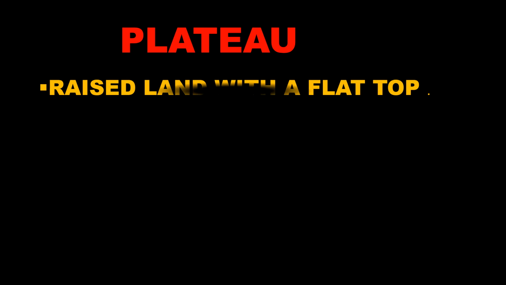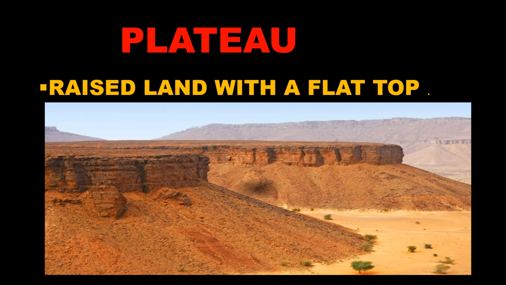The next landform is plateau. How will we pronounce it? Plateau. Again, repeat after me. Plateau. So what are plateaus? They are raised land with a flat top. Raised means thoda sa upar utha hua. Yes, raised land, and it is flat on the top.